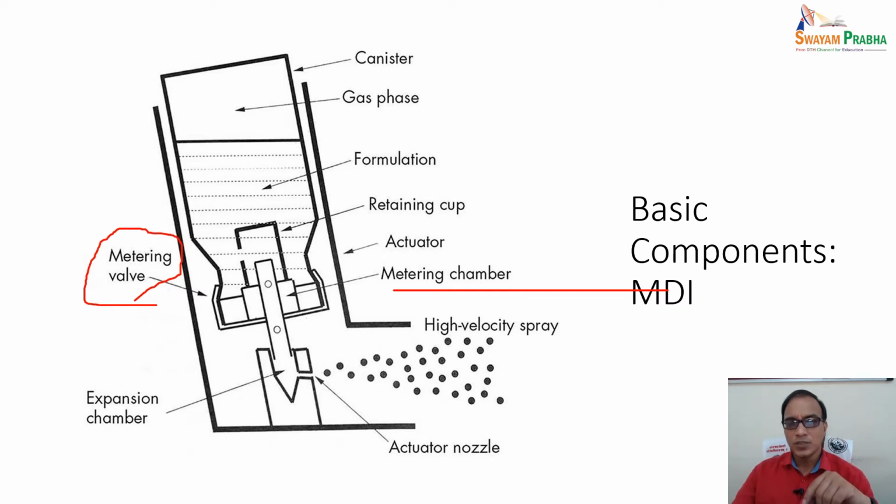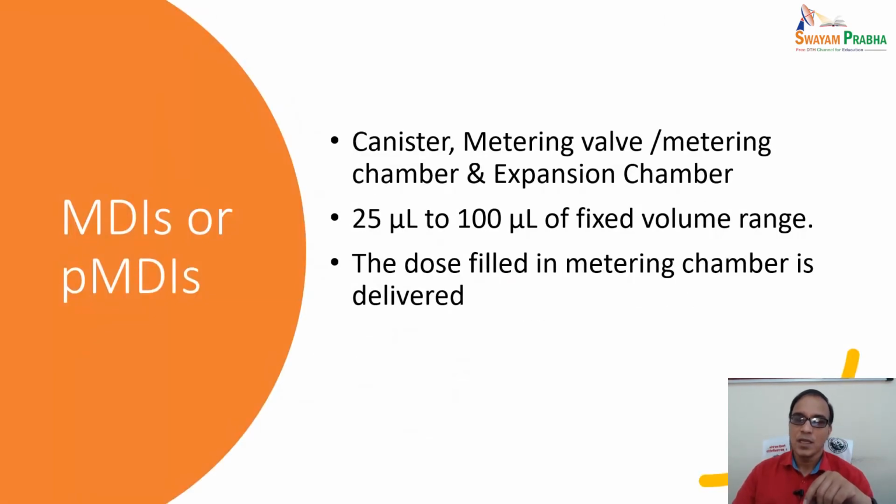Whatever drug comes into this metering chamber is delivered through the actuator and the expansion chamber, and a high velocity spray is achieved. Canister, metering valve, metering chamber and expansion chamber are the major components of the meter dose inhalers.